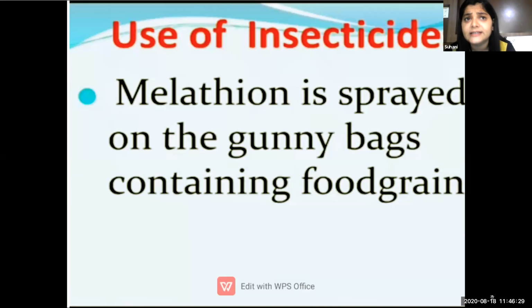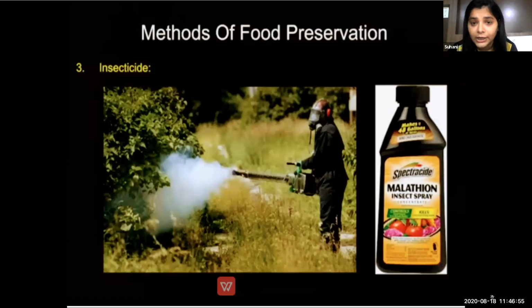When this insecticide is used, pesticides are used in farming, no students. Many a time, many a farmer use different kinds of spray, different kinds of pesticides to control the contamination by insects and flies. Okay, because they want their farming to grow properly, students. So they use the spray of insecticide and they use the spray of methalion spray.